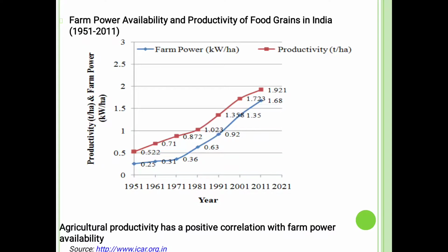That means year by year our farm power availability has been increasing, and the same has happened in productivity. In 1951 to 1961, our productivity was in the range of 0.522 tons per hectare. But if you compare it with 2011 and 2021, the range has increased to 1.921 ton per hectare.